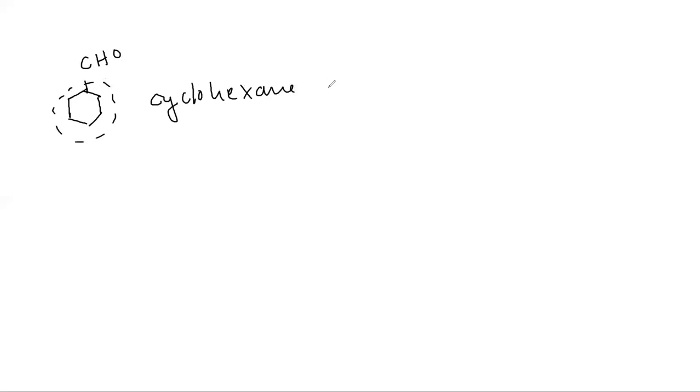So this is cyclohexane carbaldehyde. Like this we can name the compounds of aldehydes, which end with -al.